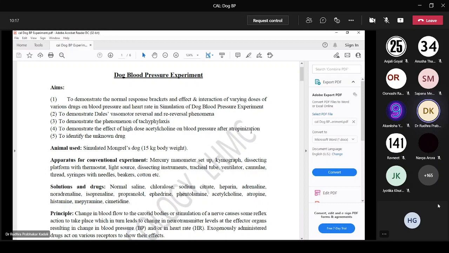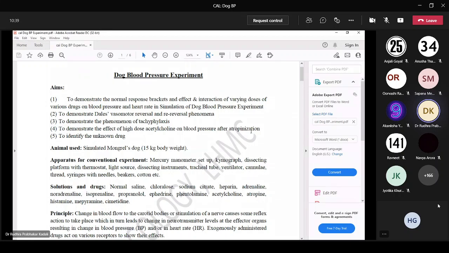So we will study normal response brackets with all the neurotransmitters like adrenaline, noradrenaline, histamine, acetylcholine, etc., and the effect and interaction of various doses of various drugs on blood pressure and heart rate in simulation of the dog BP experiment.